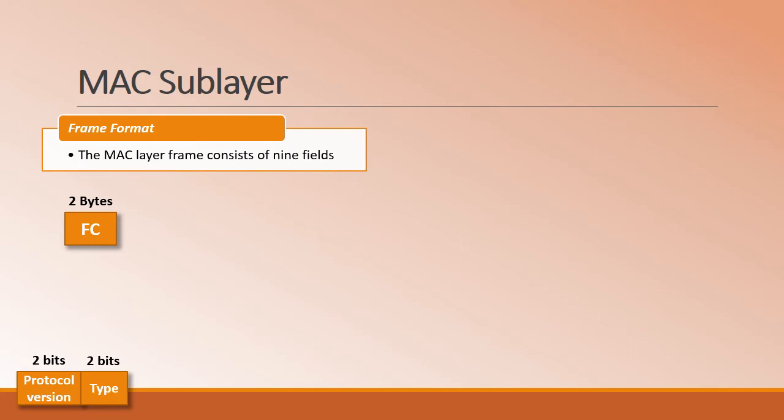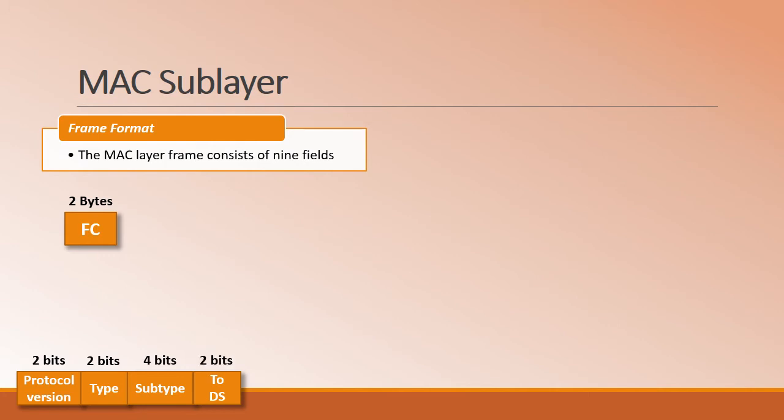There are 3 types of frames that could be sent: the management frame, the control frame, and the data frame. And the third field is the subtype, which is 4 bits in length, which will give the subtype of each of the type frames we are considering, that is under management frames, control frames, as well as data frames.